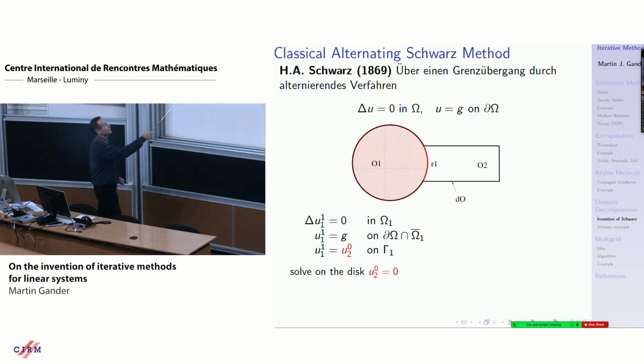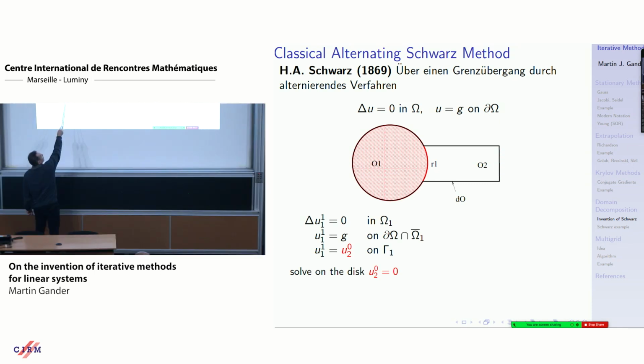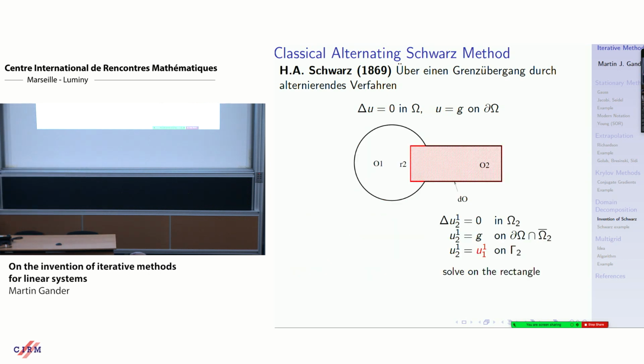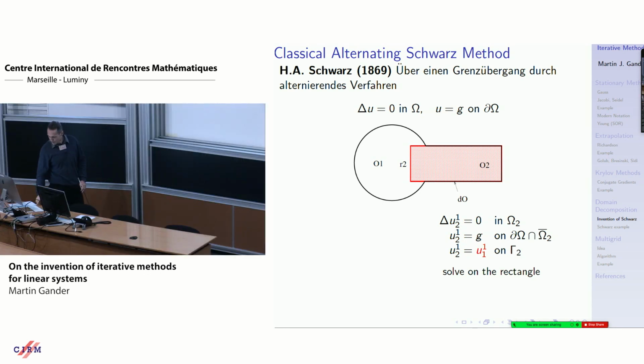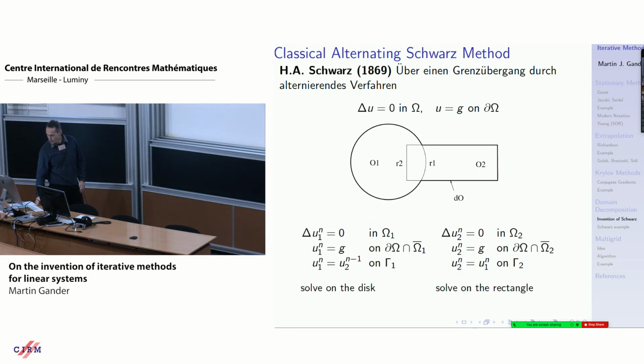You solve on the disk the Laplace equation. Along the boundary where you know what the boundary condition is, you pose G. And along the red boundary, you just pose whatever you think the solution might be, 0, for example. You get a solution on the disk. Then you trace that solution along the remaining boundary of the rectangle, the red part, and you solve. You know immediately by Fourier analysis there is a solution. And then you iterate. You go back and forth, back and forth, back and forth. That's the Schwarz alternating method.